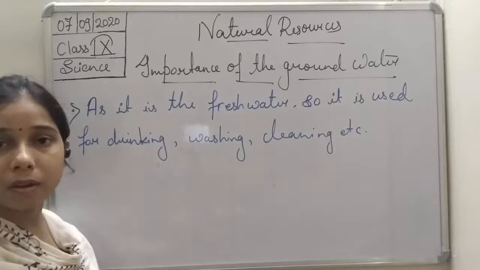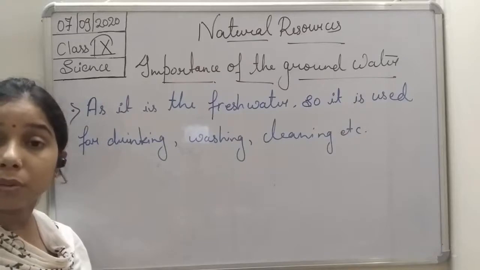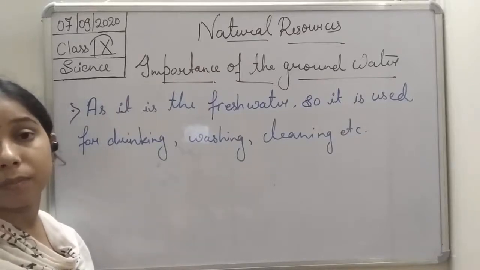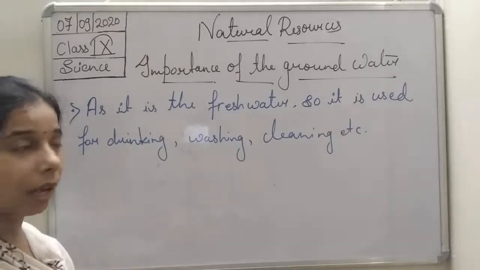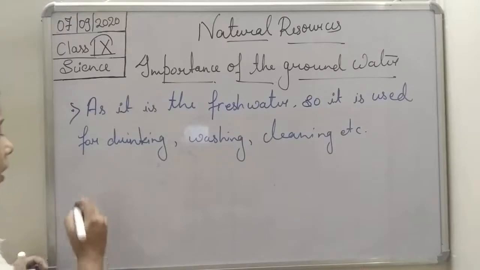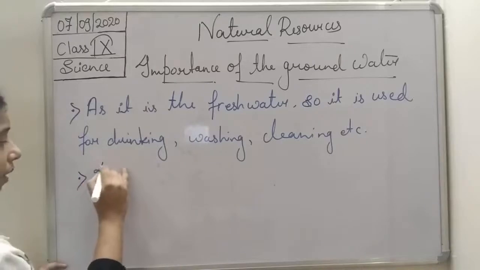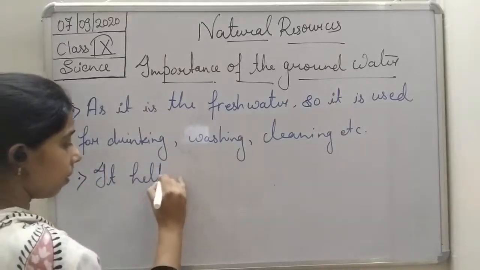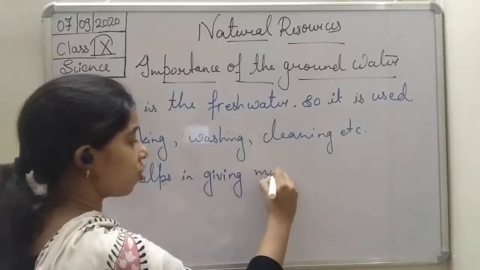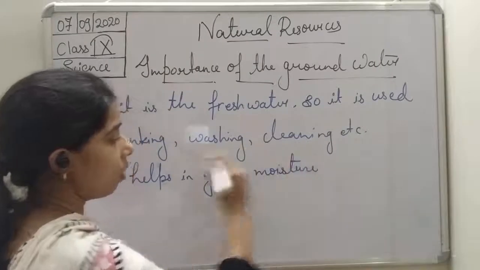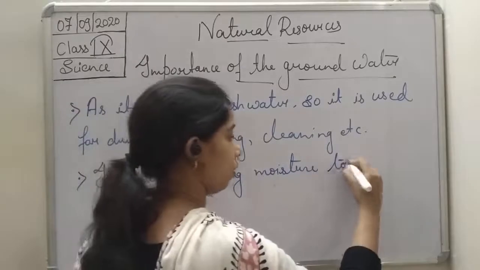So in all these processes, what do we need? We need water, and since groundwater is fresh water, you see the spring, the fall, or the well. The well water is groundwater that we use for various activities. Not only this, students, but it provides moisture to the soil. So we can write that it helps in giving moisture to the soil.